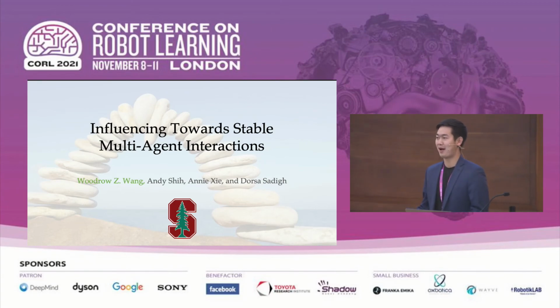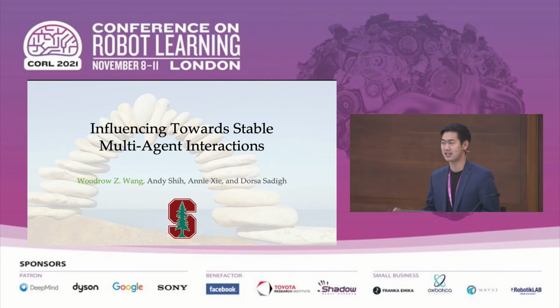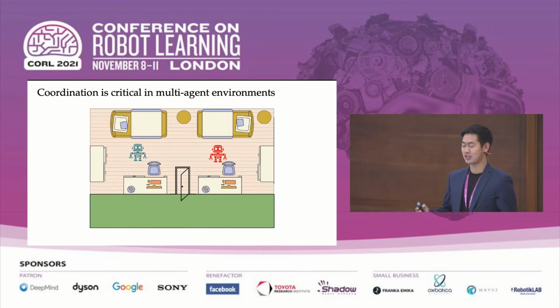Cool. Hey everyone, my name's Wang, and I'm excited to talk today on our work on influencing towards stable multi-agent interactions to help tackle some of the difficulties of learning in non-stationary multi-agent environments. So coordination is often critical to succeeding in multi-agent environments.